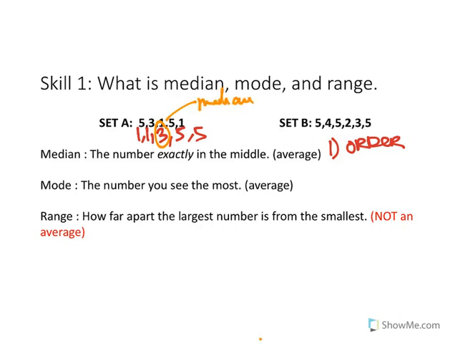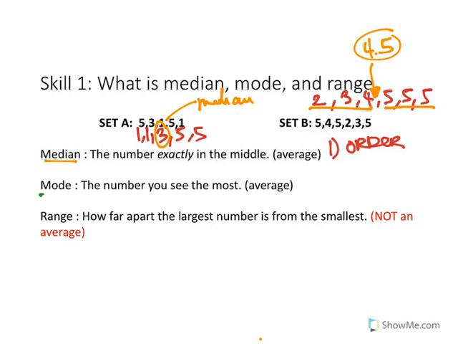If I were to put set B in order, I would write 2, 3, 4, 5, 5, 5. Now I need to find the number right in the middle. However, notice how there's 6 numbers. That means the number right in the middle has to be right between 4 and 5. So you have to ask yourself, what number is exactly in the middle of 4 and 5? Well, in this case, it would be 4.5. So the median in set B is 4.5.